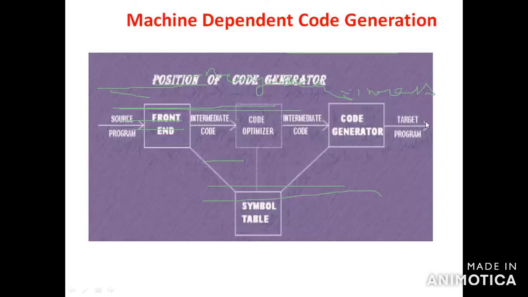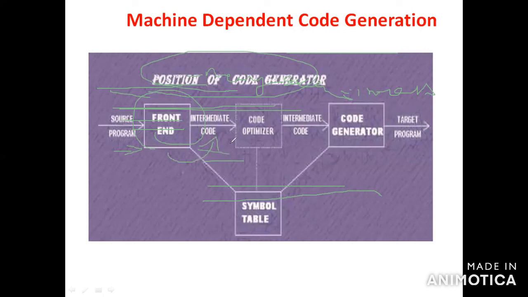The next thing is machine dependent code generation. Here, the input is given to the front end of the compiler, which means lexical analyzer, syntax analyzer and semantic analyzer. After that, the output goes to intermediate code generation, which generates the intermediate code.